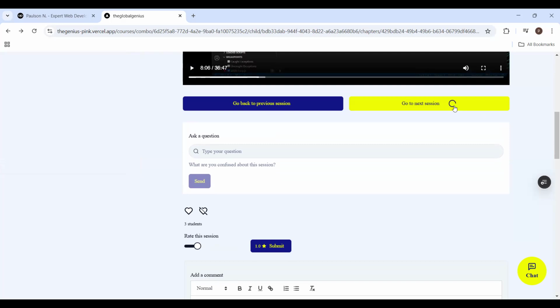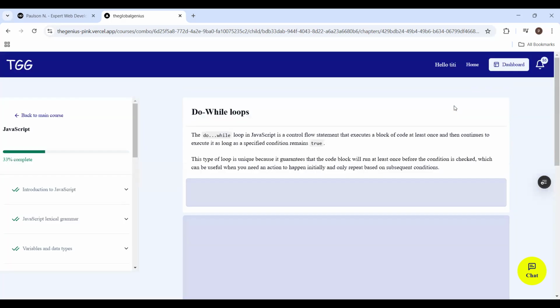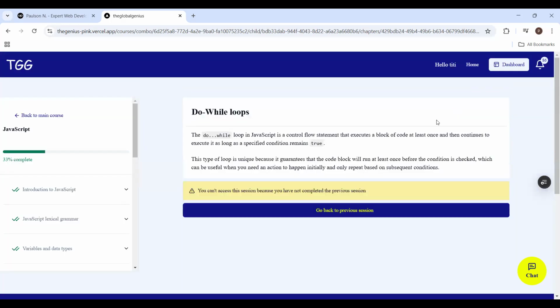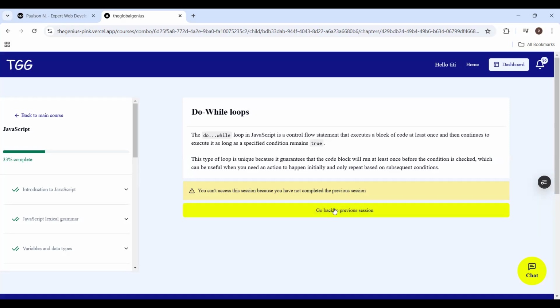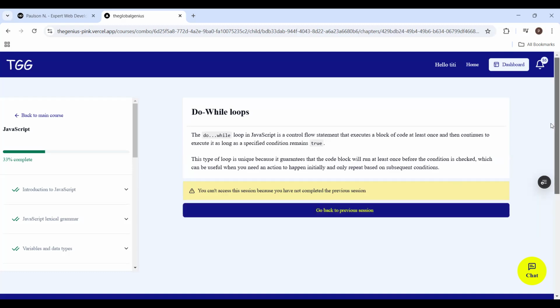If not, if I try to go to the next section now, check out what happens. The next section will not be available to me because I have not completed the previous section. So I have to go back. If you don't complete the previous section, you cannot go to the next section. So that's how the classes work. And this is very, very mobile responsive too. Okay, so what else would I want to show you here?